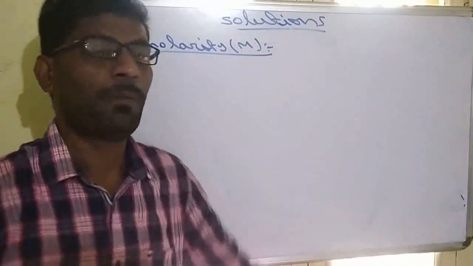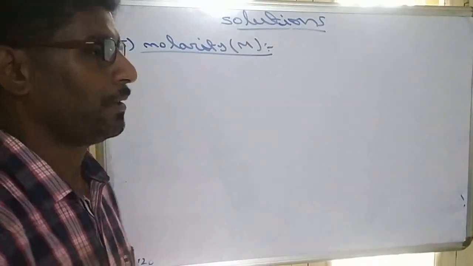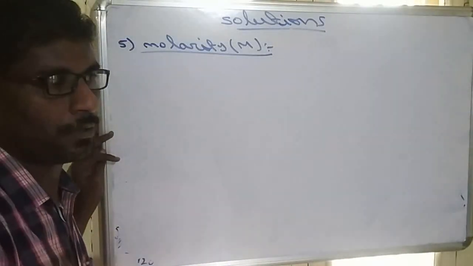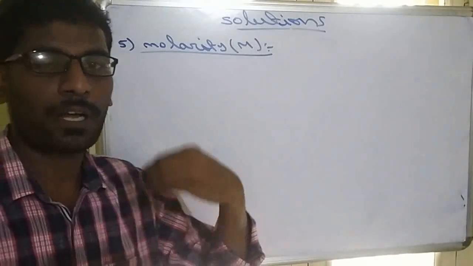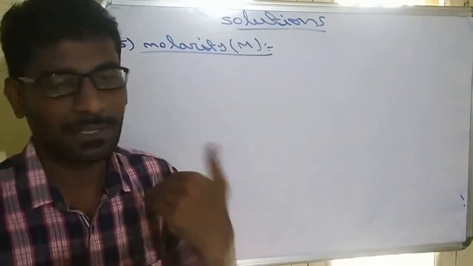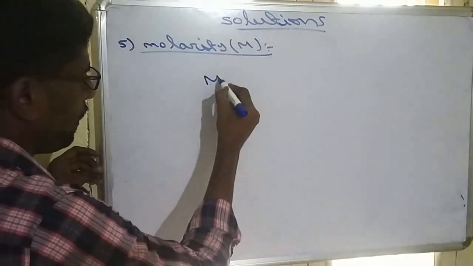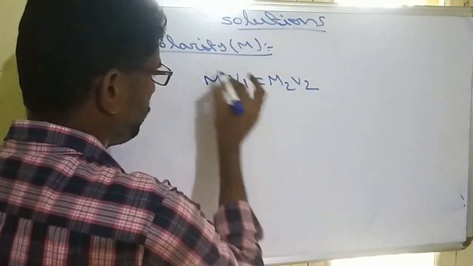So we have seen the molarity formulas, and there are some extra formulas for molarity. When a molarity solution is already given, on diluting it the molarity will change, because whenever we dilute any solution, the concentration decreases. So what is the resultant molarity? That can be calculated using M1V1 equals M2V2.